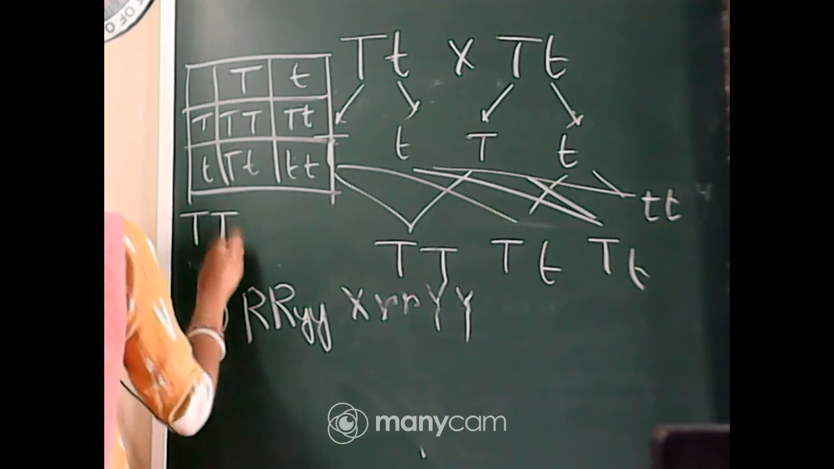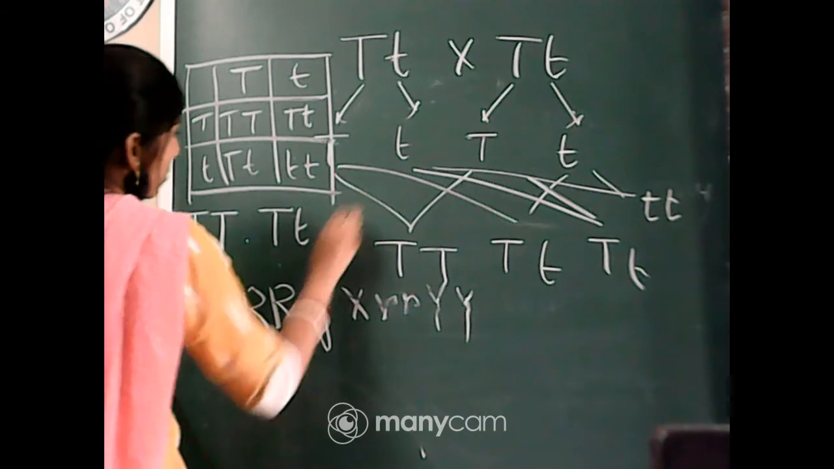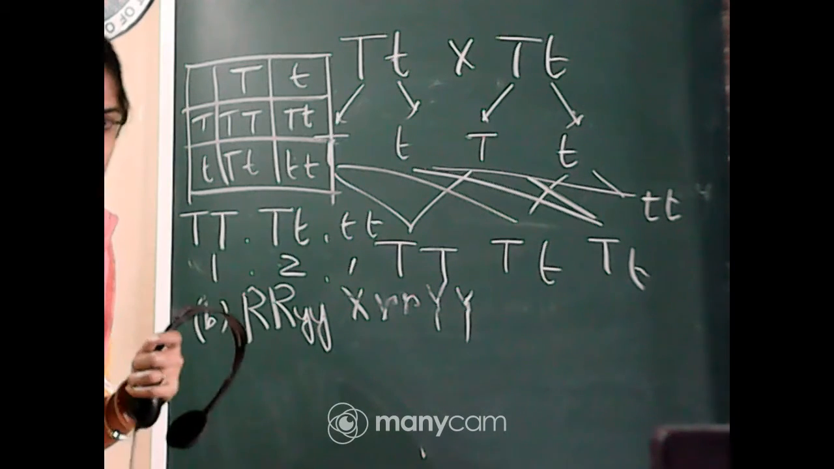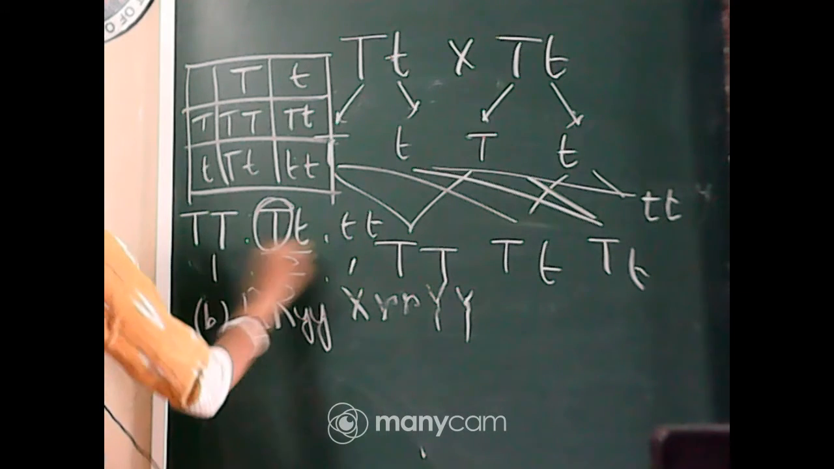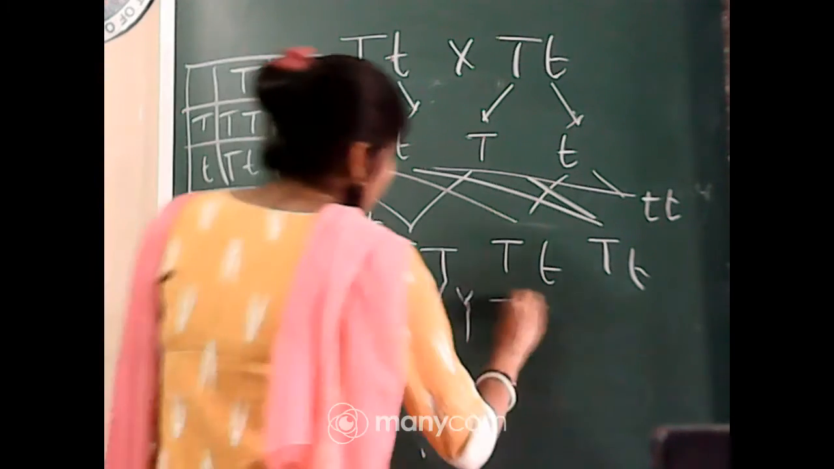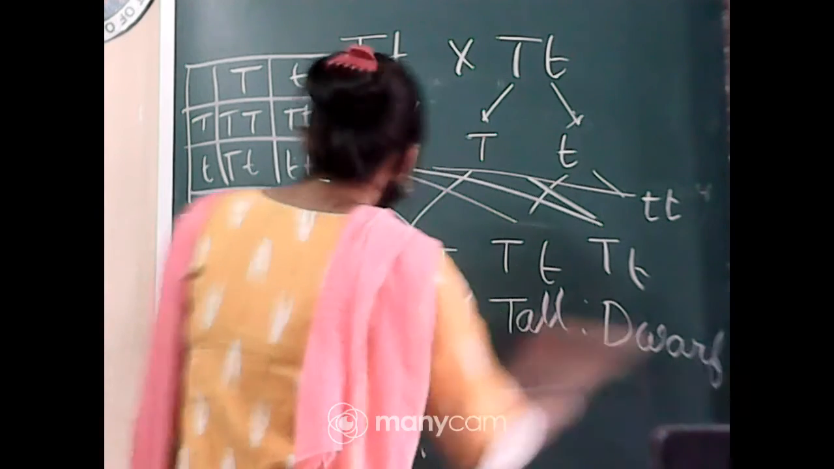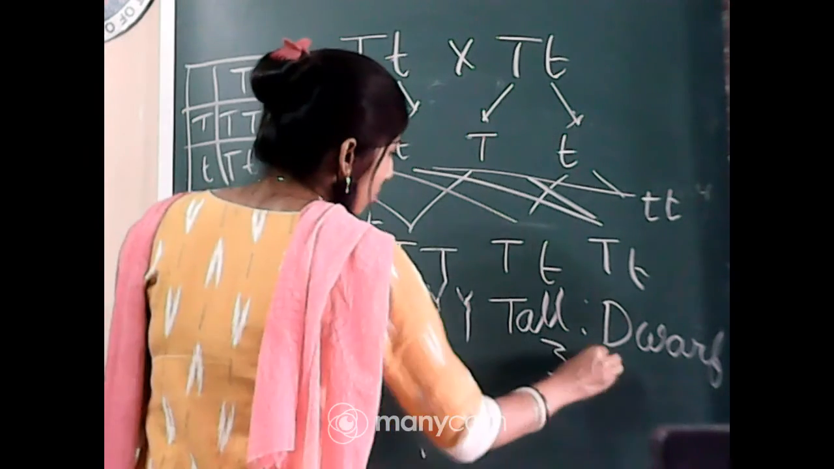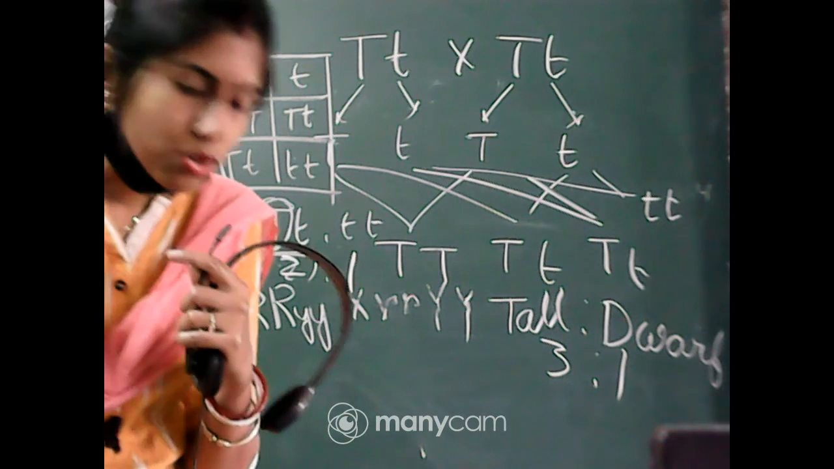So the ratio is TT to Tt to tt. So what is the genotypic ratio? 1:2:1, and if one dominant character is present, then it will show its character. So the phenotype, we will get two characteristics, tall and dwarf. So 1 tall and 2 tall, 1 plus 2, 3 tall. So the ratio is 3 tall and 1 dwarf. So the ratio is 3 is to 1.